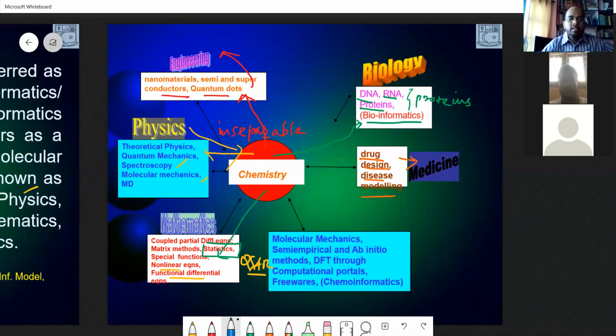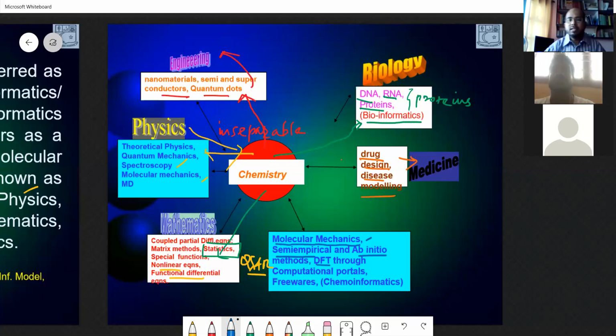Then this is the main part. We have done molecular mechanics and molecular dynamics. So here it just takes into consideration the standard bond lengths, bond angles, dihedral angles, and other parameters. And then we have seen semi-empirical, ab initio methods and DFT, through computational portals to information.